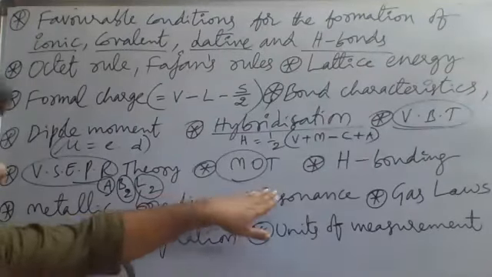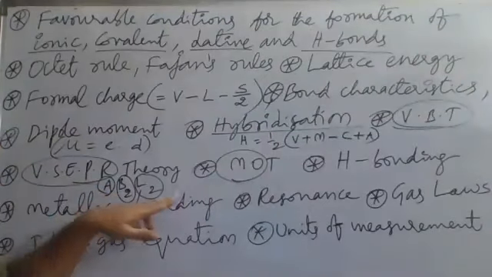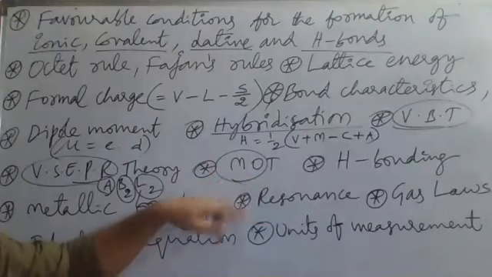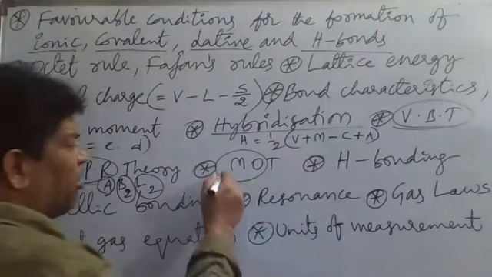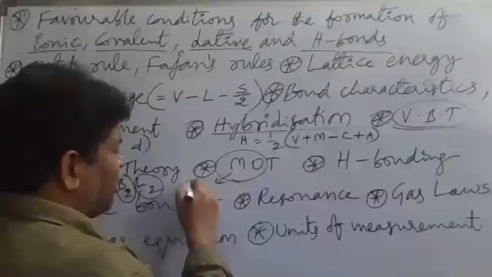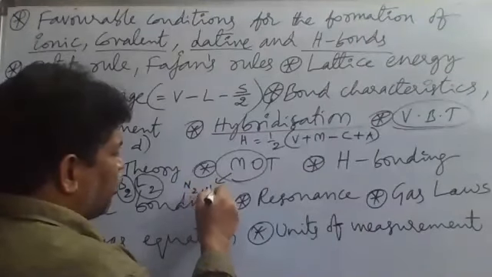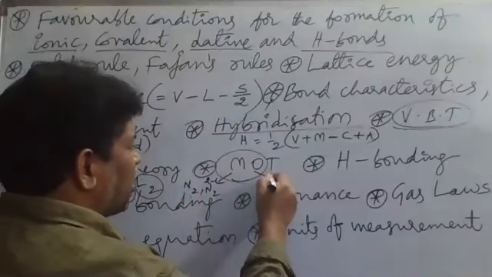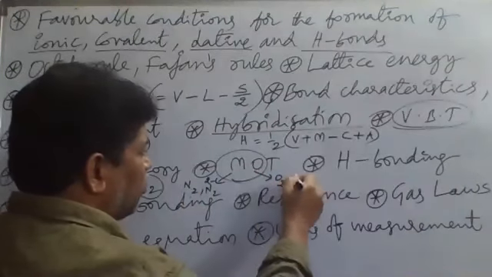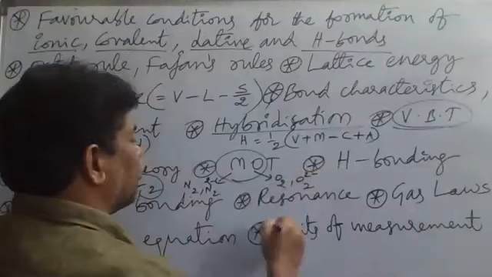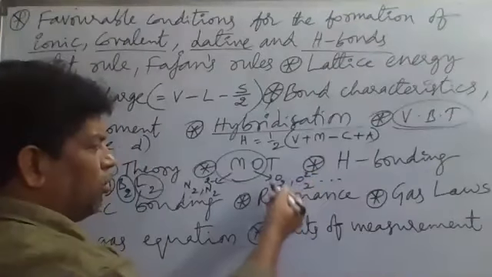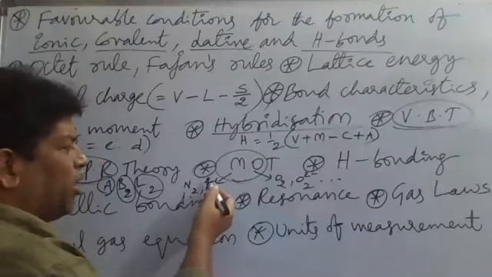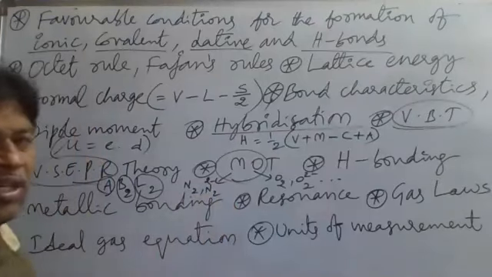Now next, after VSEPR theory, the next one is molecular orbital theory, MOT. Here in molecular orbital theory, mainly we have two types of species. N2, N2 minus 2, N2 minus 1, like this. And another type of species, O2, O2 minus 2, like this. So O2 and O2 minus 2 both will have the same type of configuration. N2 and N2 minus 2 will have the same type of configuration.